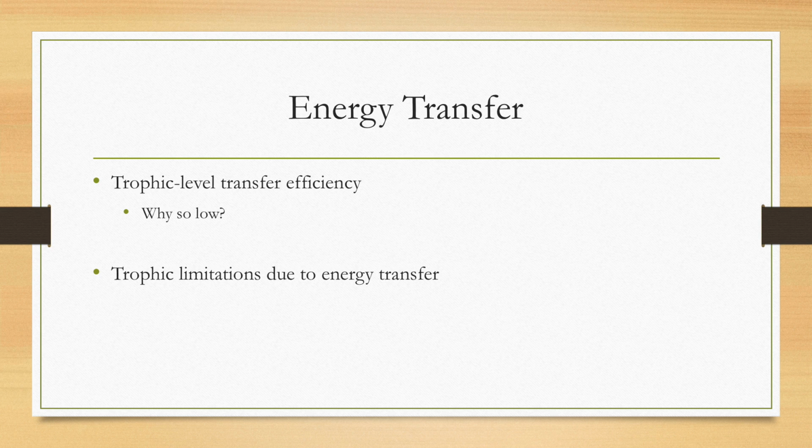A transfer of only 10% of the energy consumed from the previous meal is fairly low, and it's worth questioning why such little energy transfers from one trophic level to the next. In lecture, we learned that it's low for two reasons. The first reason is that organisms cannot digest all of their prey.